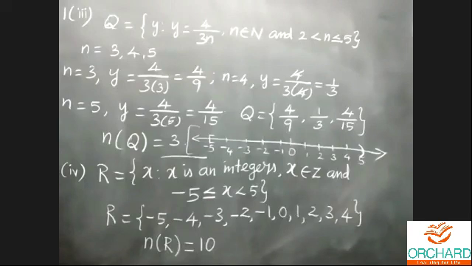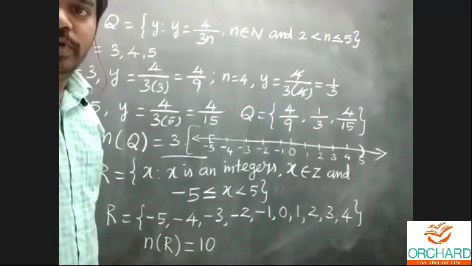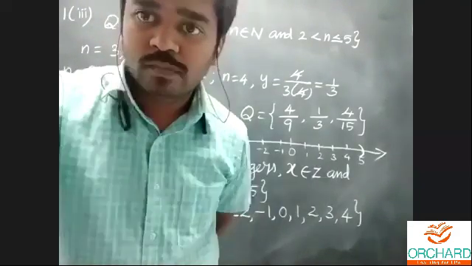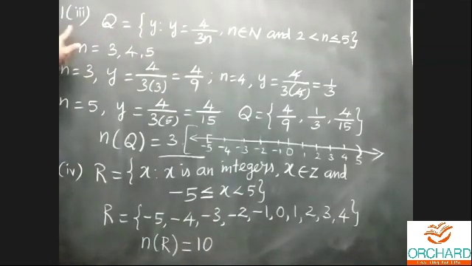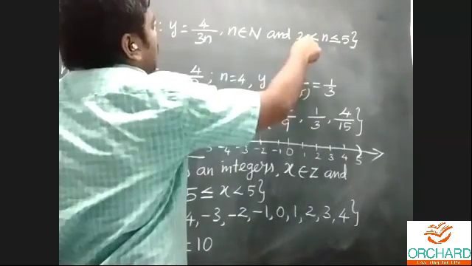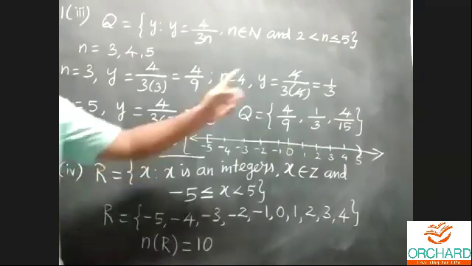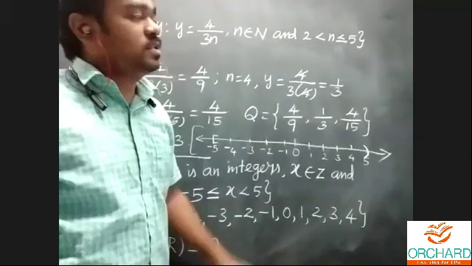Copy this problem. And next one. Okay, listen, for the first one, third subdivision, Q is equal to the set of y such that y is equal to 4 by 3n, where n belongs to capital N, the set of all natural numbers, and the value of n is 2 less than n less than or equal to 5, which means n takes values between 2 and till 5. That's the value of n: 3, 4, 5.